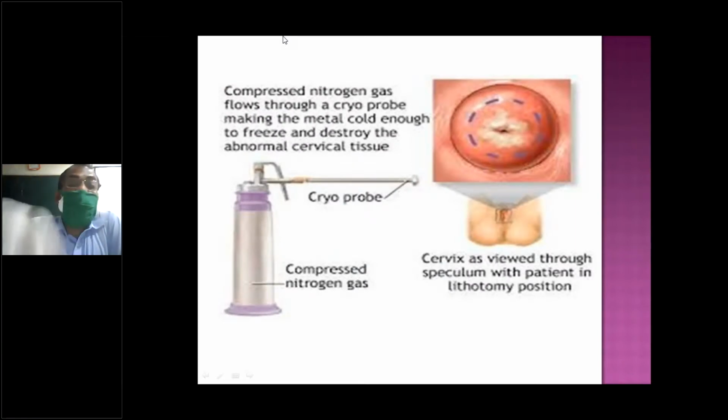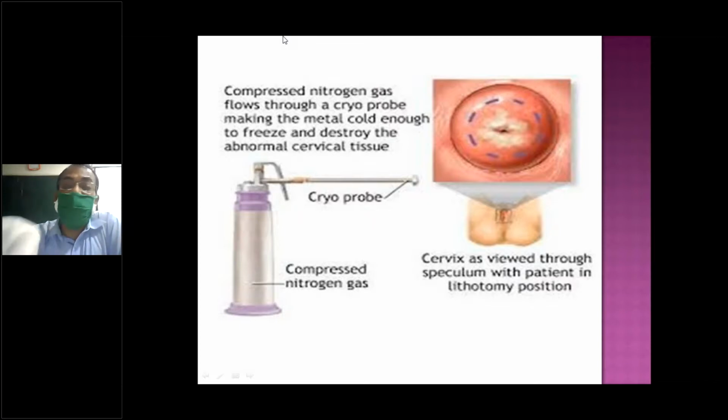So what is it? That is cryosurgery. This is the cryo probe, and nitrogen gas is used here. This nitrogen gas is what it uses. It will create